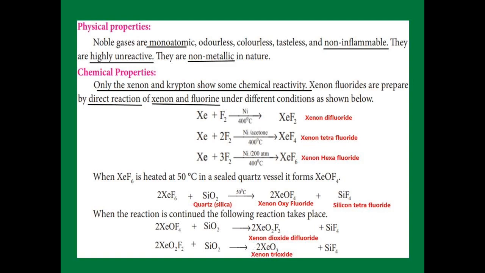See what products we get. First, xenon oxyfluoride reacts with the silica and gives xenon dioxide difluoride, XeO2F2, with silicon tetrafluoride. Then the xenon dioxide difluoride again reacts with silica SiO2 and gives xenon trioxide, XeO3, with the SiF4.